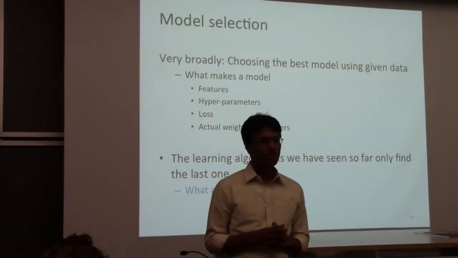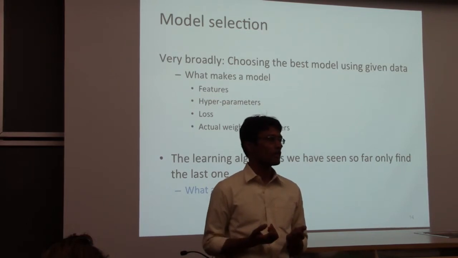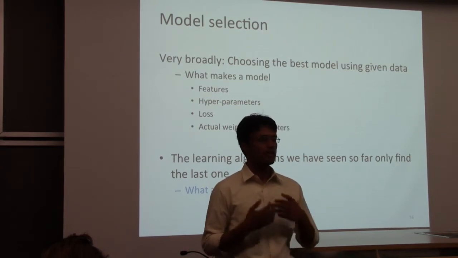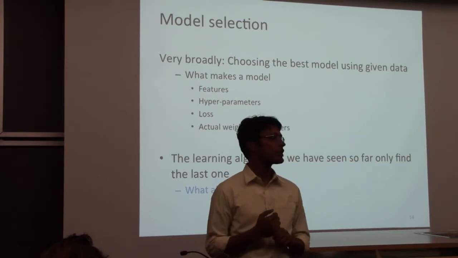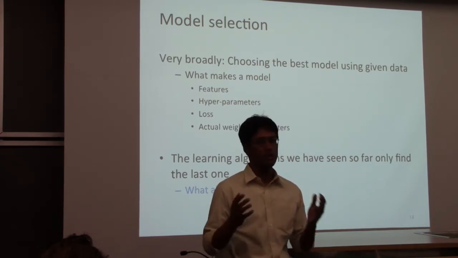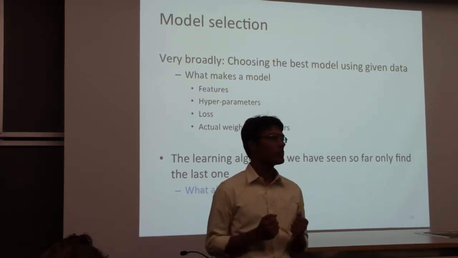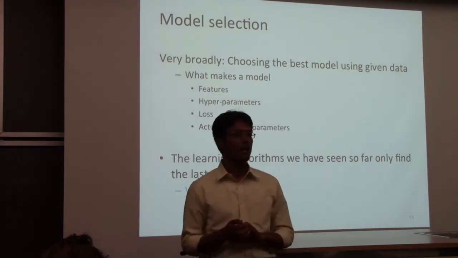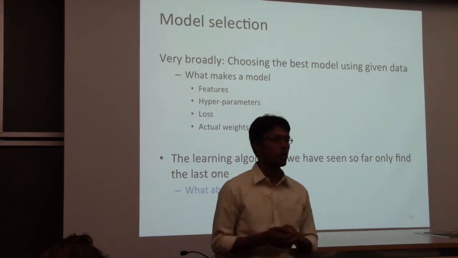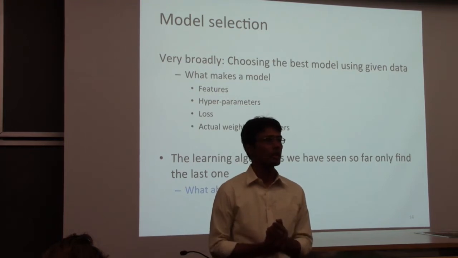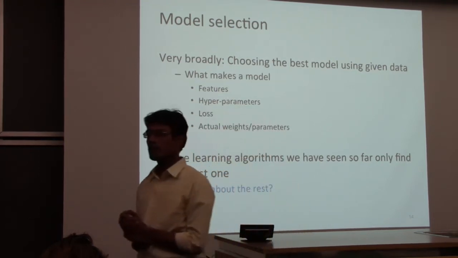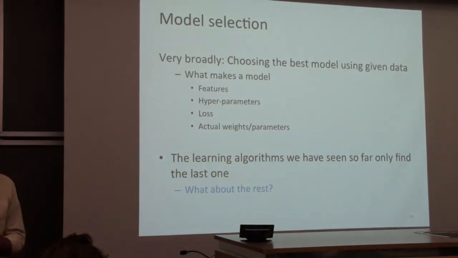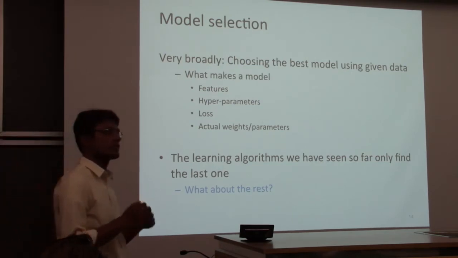Choosing features involves domain expertise. At least one version of the story is that coming up with a good feature representation requires you to know about your domain. It requires you to be, or at least have in your team, an expert on, I don't know, whatever your task is. But let's say the expert comes up with 18 different options, 18 different sets of features.